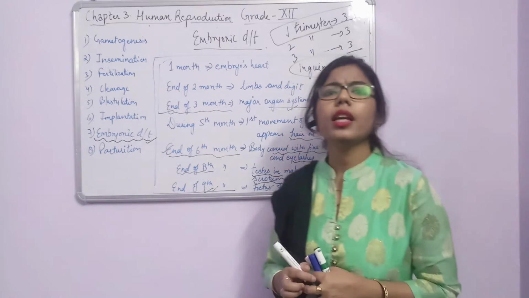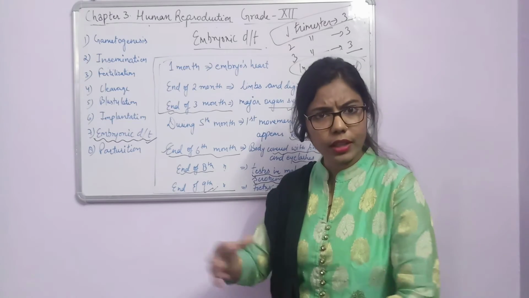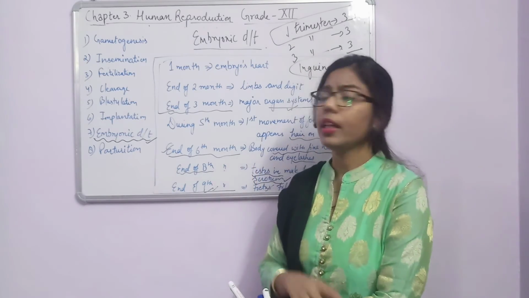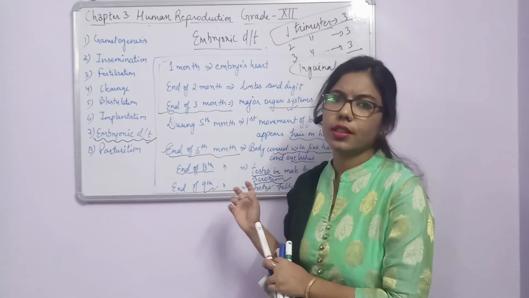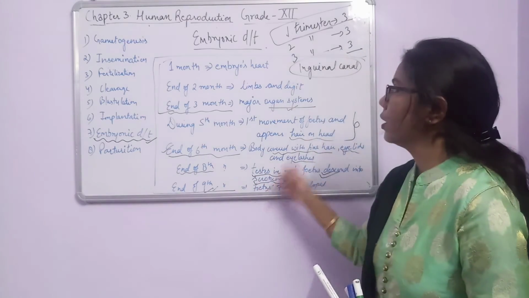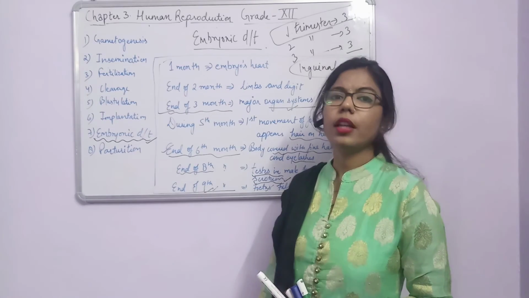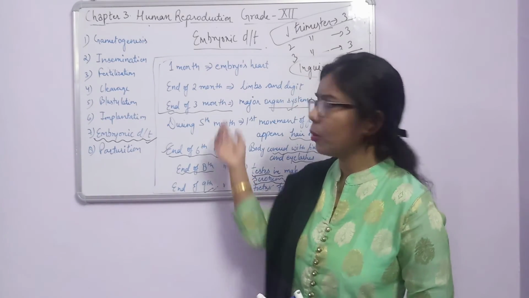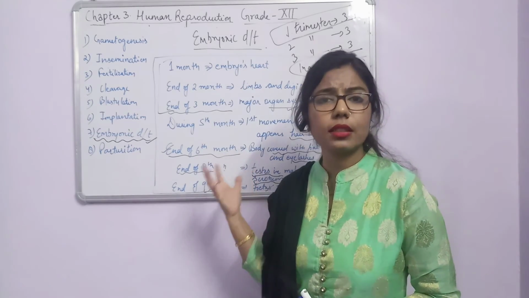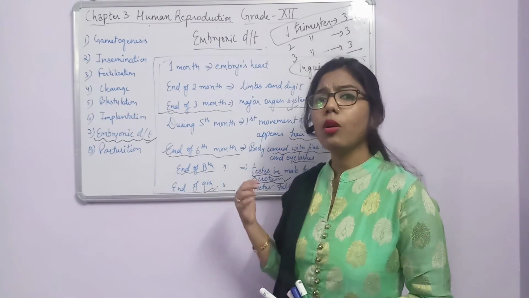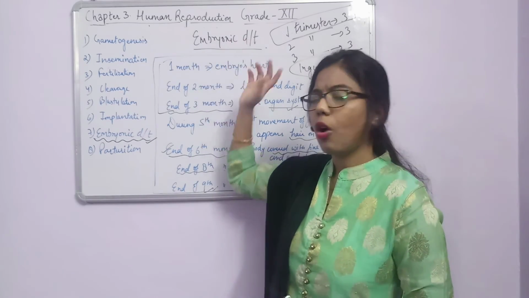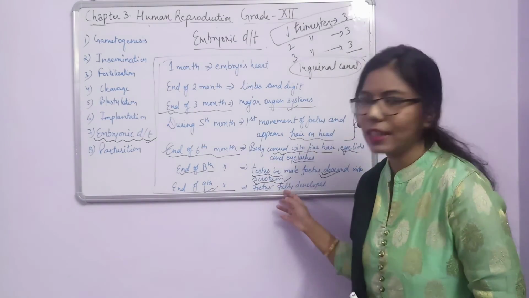So what is a fetus? There will be differentiation of the different body parts, and at that time we call it a fetus. It will be fit for birth. So this is all about the embryonic development of the fetus. In the next lecture, we are going to continue with embryonic development: how these three different layers form, and how the extra-embryonic membranes will form. So all about it. That's all for this lecture. Thank you.